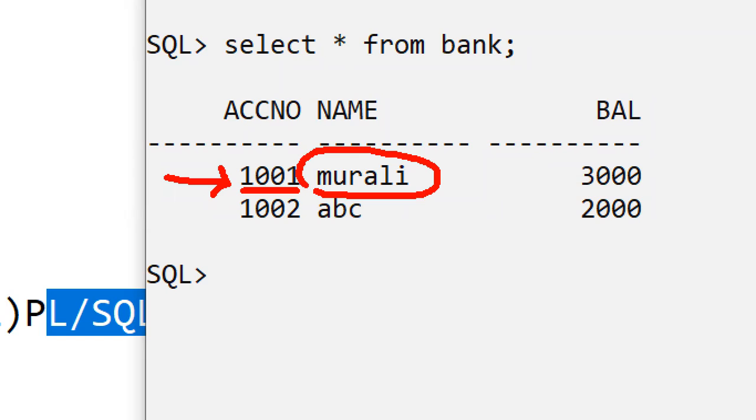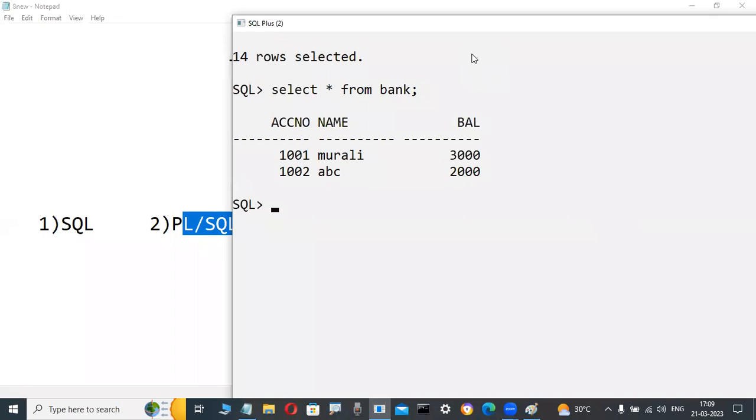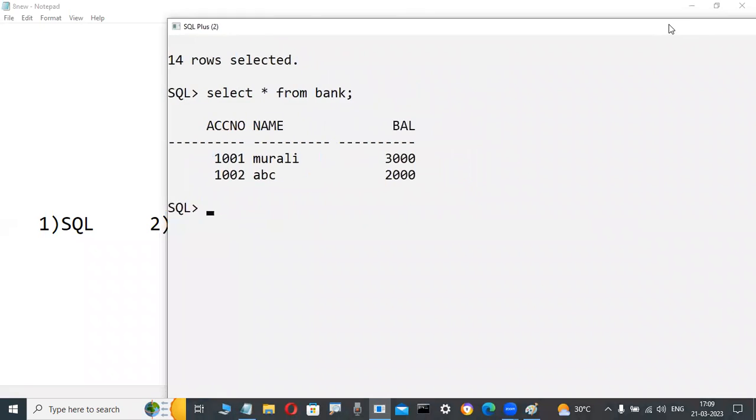I'm an account holder in one bank. My balance presently is 3000 rupees, for example. My account number is 1001. My details are available in one bank only.